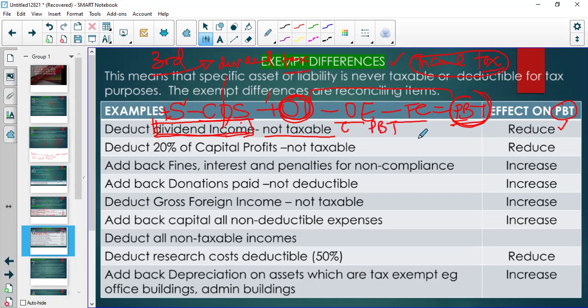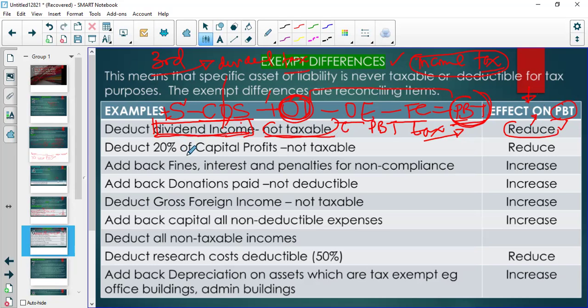And if something reduces profit before tax, then it's also reducing how much tax you eventually pay, because your taxable income will be smaller. If you keep subtracting and removing amounts like this income, it keeps on reducing your profit before tax. Eventually, your taxable income is very small. So the effect of dividend income, which is not taxable, is to reduce this. This is important when you are doing the reconciliation, right?